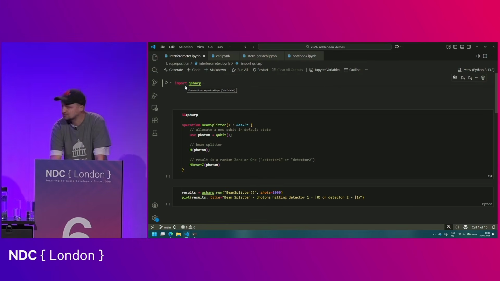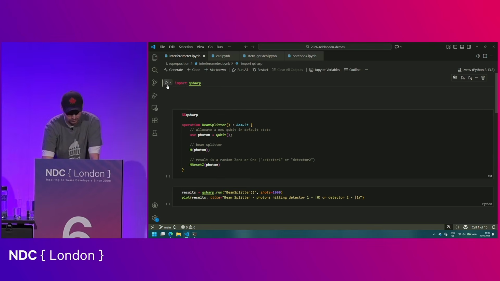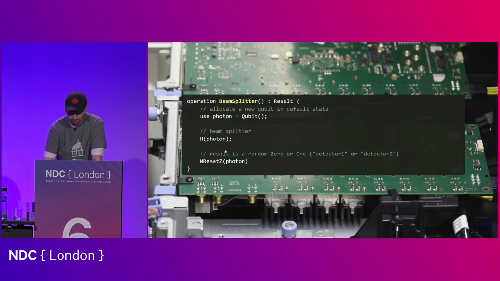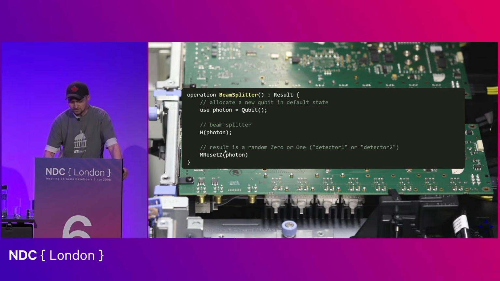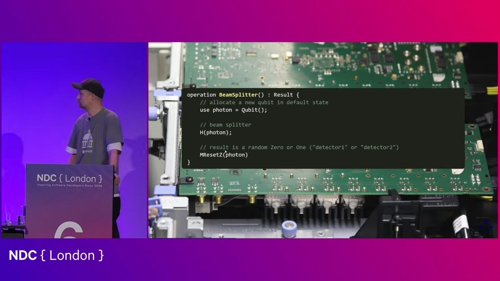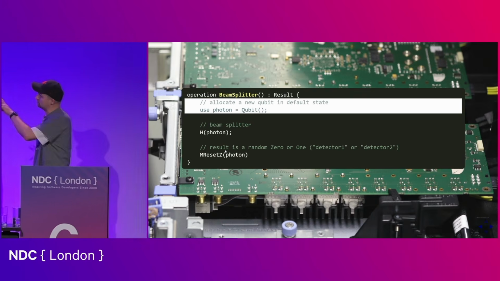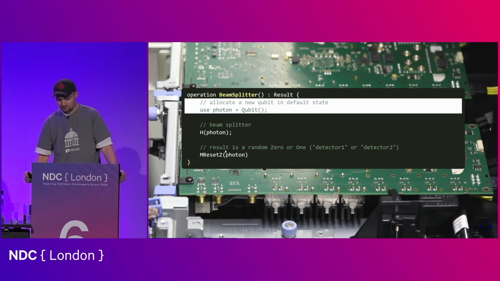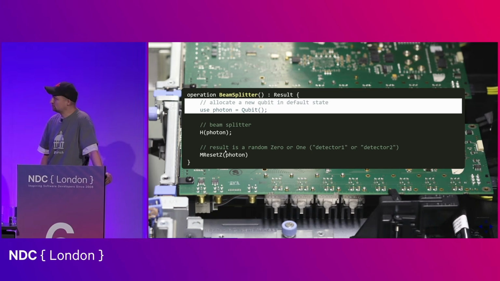So here I have a piece of code. Actually, I have it here first, so maybe let's look at it here. So this is a Q# operation. And what I'm going to do is first allocate a quantum bit, a Q bit. And this will be our photon. And then we have to model the beam splitter.